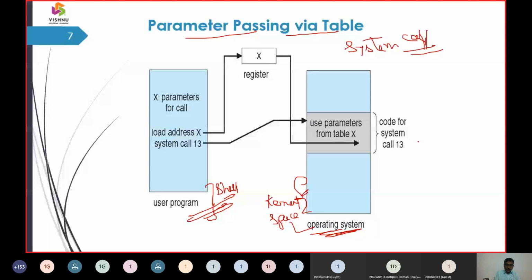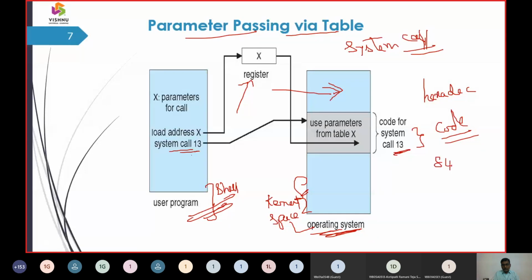Here we are going to generate a system call and put it into a register, and after passing it into a register, we are going to map it to the location in the operating system. Now I was mentioning that every system call has a code. Every system call is going to have a hexadecimal code. If I write 13, with weights 8421, then I write 1101. So 1101 is what I am pointing out here for 13. So a system call is represented in a hexadecimal code, and the code for this 13 is going to be 1101.